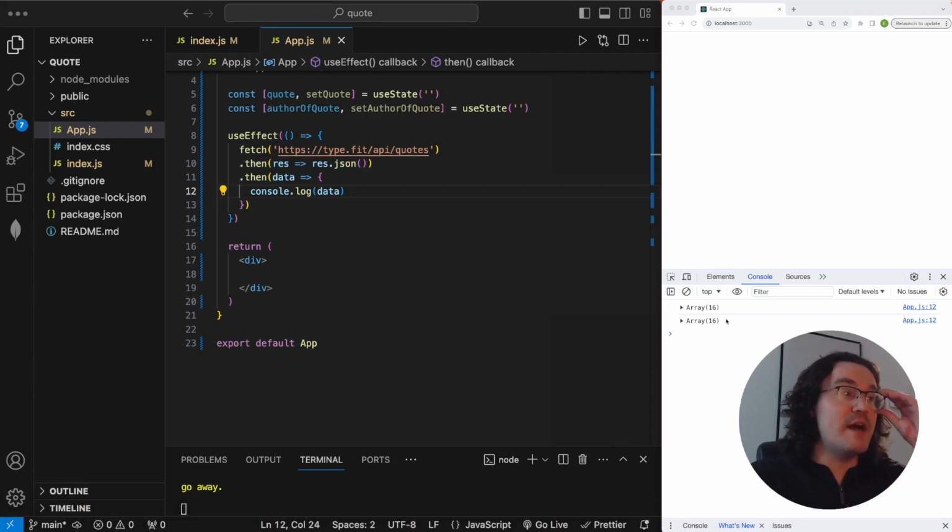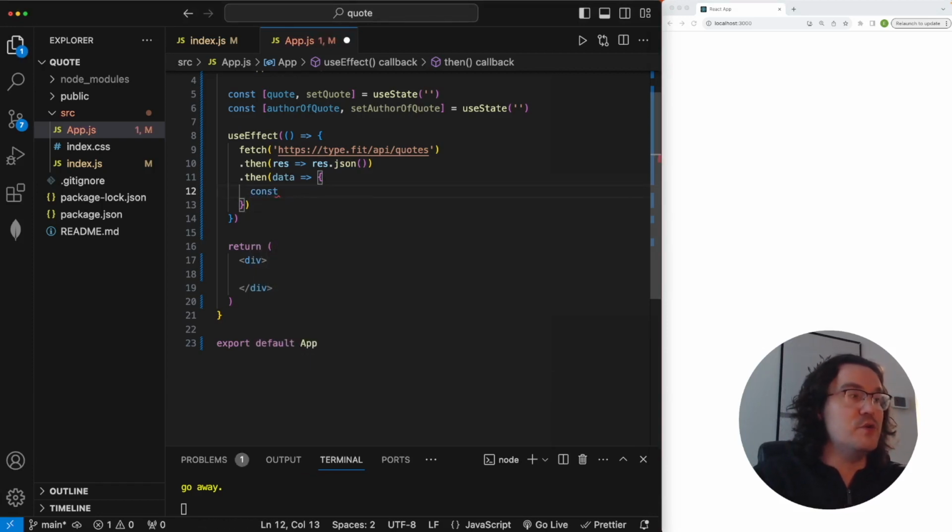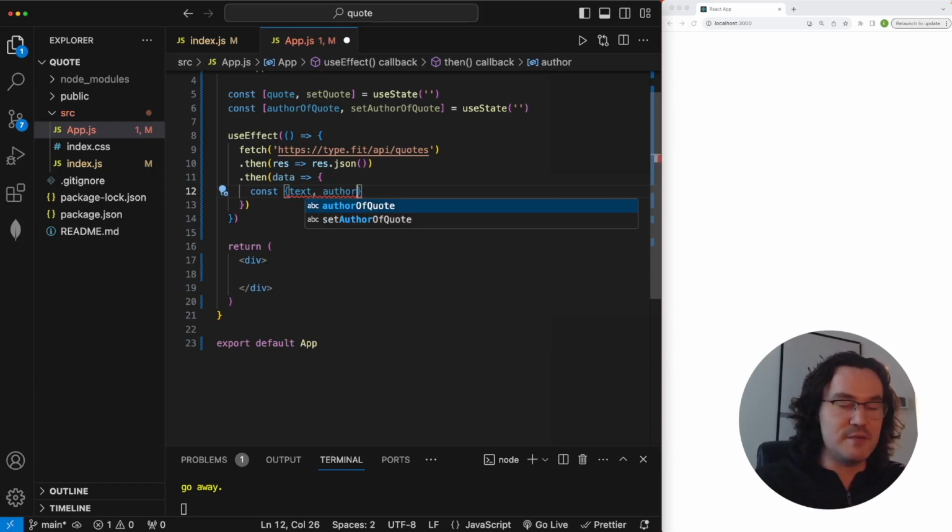So now that we're hitting that API correctly, let's get the data that we want into the corresponding state variables that we want. So I'll exit out of our developer tools here. And we're going to go back into here and we're going to go creating a variable, we're using object destructuring and creating, I guess, two variables actually, in order to extract the exact parts of that JSON object that we want.